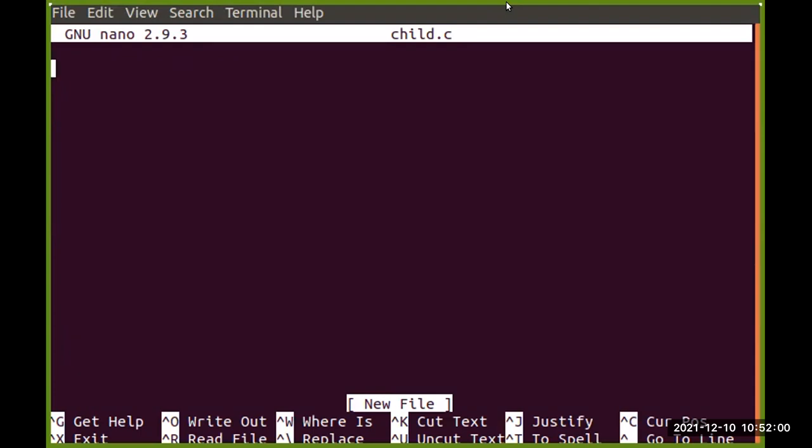We have said that we need to write a C program to create a child process. Why C programming? Because when using system calls of Linux, we can understand how things work at the back end, as all the system calls are already present. So using those system calls together with C programming, we are going to create a child process.